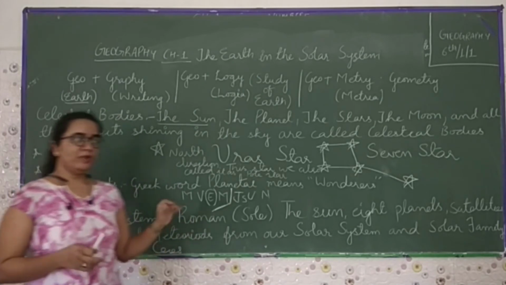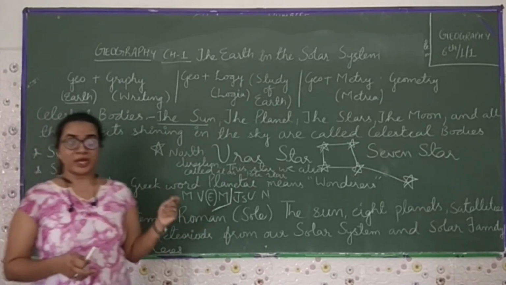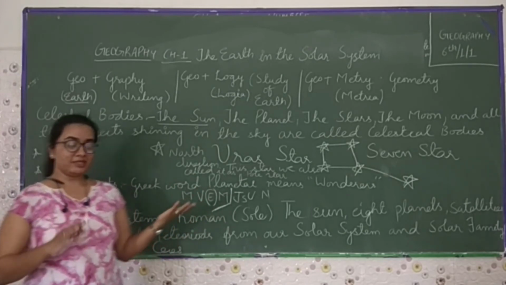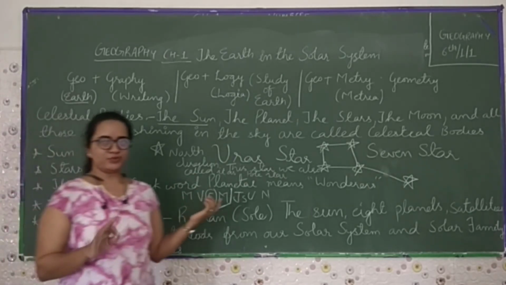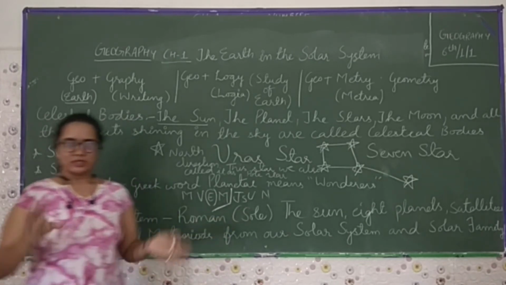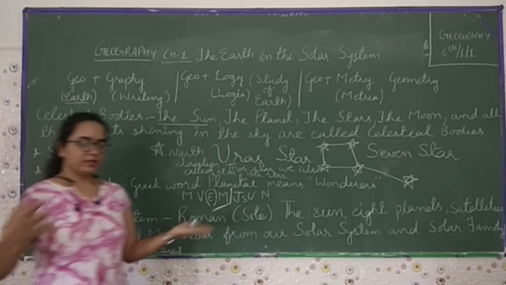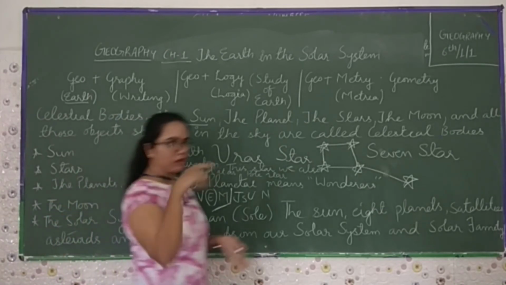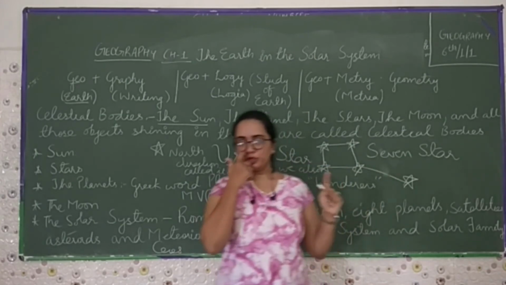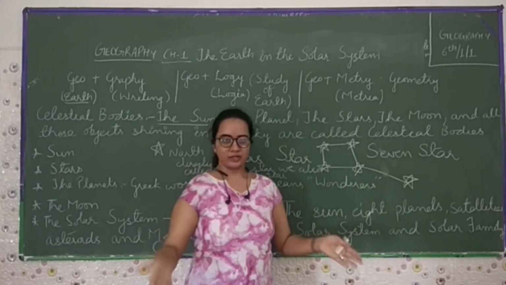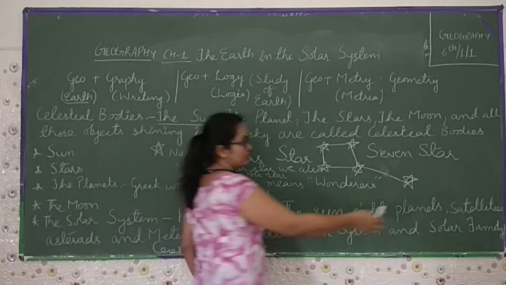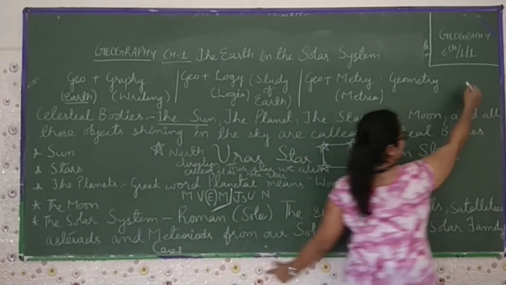One more thing, Venus is also called a twin to the earth, means Earth ka judwa, meaning there is a similar structure between Venus and Earth, like they are having the same size. If we talk about Earth, Earth is spherical in structure, but towards the North Pole and the South Pole, it's flattened.